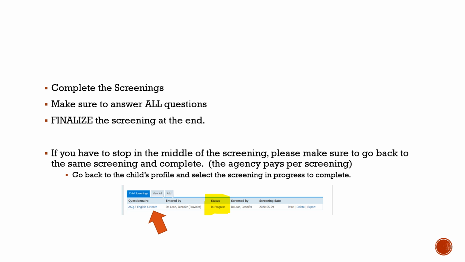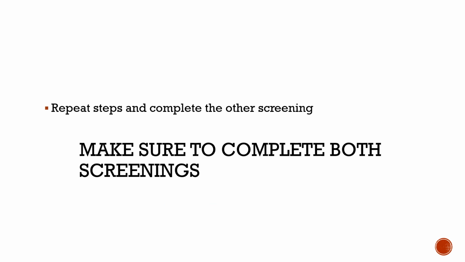Complete the screenings. Make sure to answer all the questions. Finalize the screening at the end. If you have to stop in the middle of the screening, please make sure to go back to the same screening and complete it. The agency pays per screening. Go back to the child's profile and select the screening in progress to complete. Repeat steps and complete the other screening. Make sure to complete both screenings.